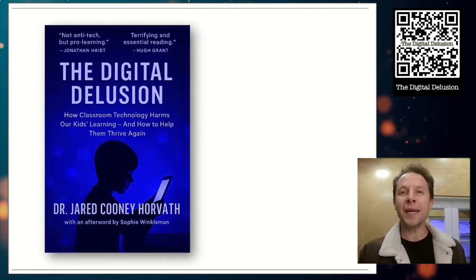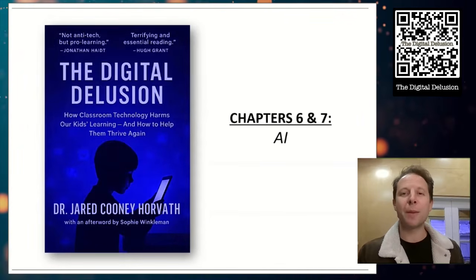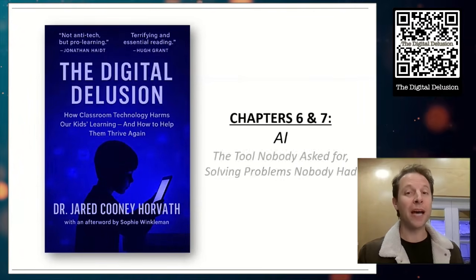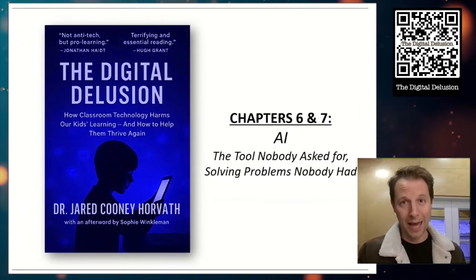Now, as you know, we're taking a journey through my new book, The Digital Delusion, and in this video we're going to take a look at chapters 6 and 7, AI, Artificial Intelligence, which I've subtitled, The Tool Nobody Asked For, Solving Problems Nobody Had.